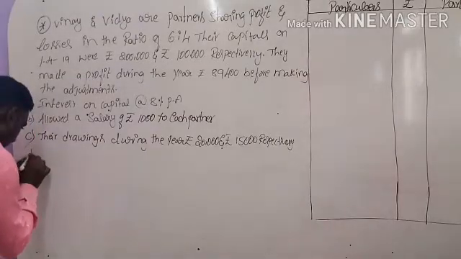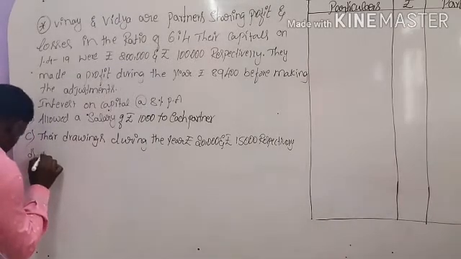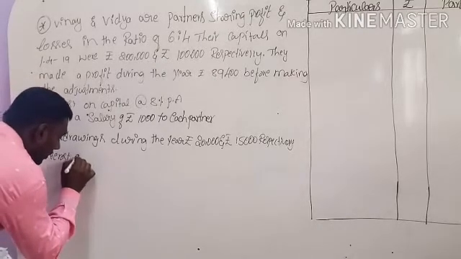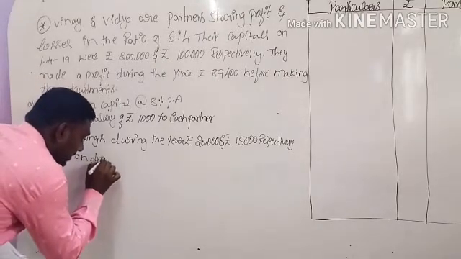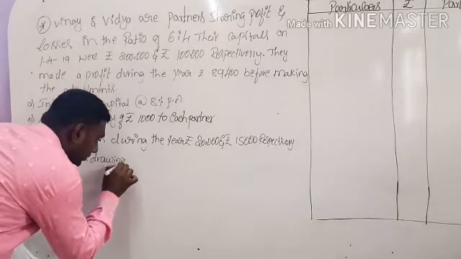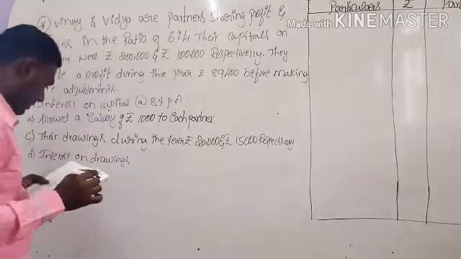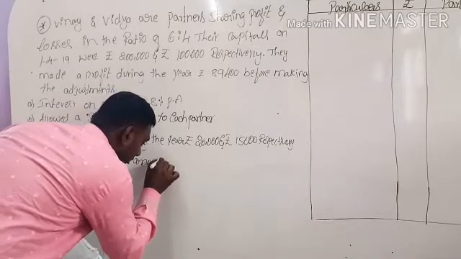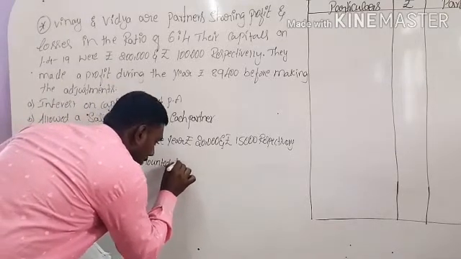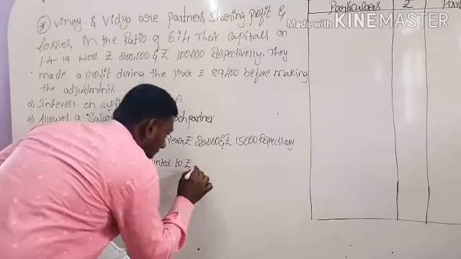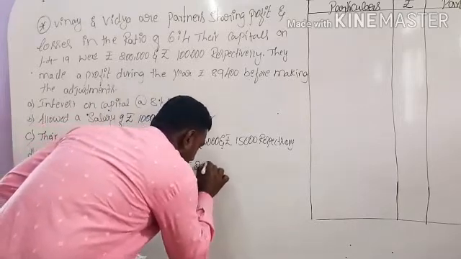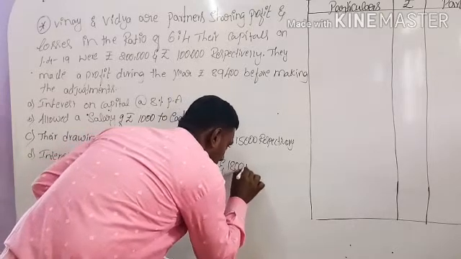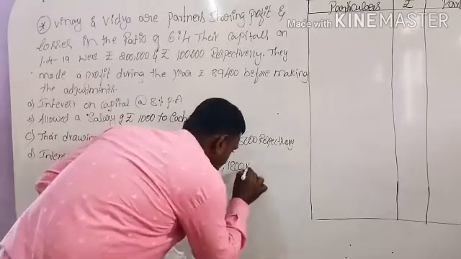Point D: interest on drawings amounted to rupees 2,000 and 1,800 respectively.